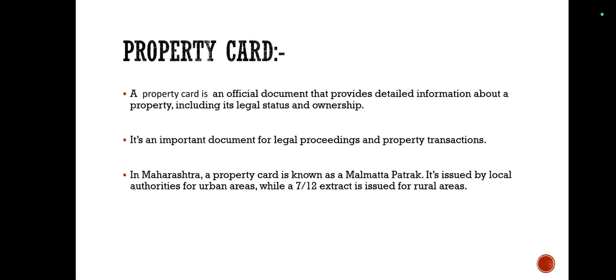In Mumbai, all property owners are required to have a property card. The process for obtaining a property card is straightforward and all the required information is available on the MCGM website. A property card is a public record that provides information about a property as of a specific date.